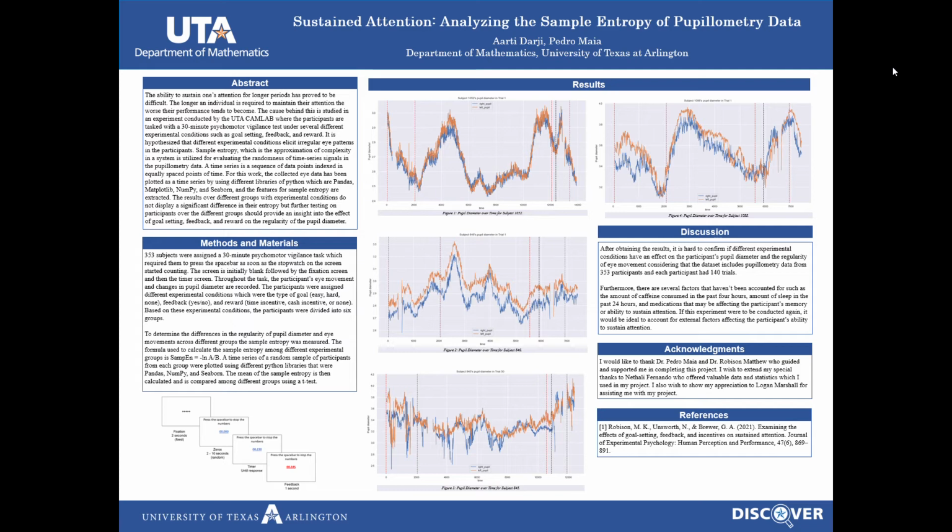Moving on, the sample entropy of the data is then calculated. Sample entropy is an approximation of complexity in a system which is utilized for evaluating the randomness of time series signals. The formula for sample entropy is negative ln A over B. After taking a random sample of subjects from each group and calculating the sample entropy, I then average the entropy. After that, I conduct a t-test to see if there is a significant difference in the mean across each group.